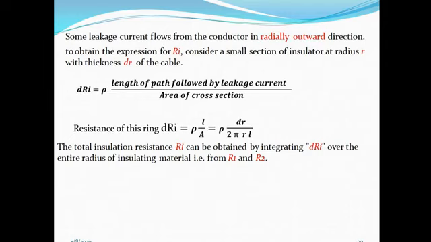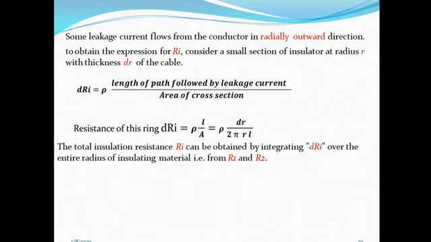meters, then its cross sectional area perpendicular to the flow of current is surface area, that is 2 pi r L. Hence the insulation resistance is equal to rho, the resistivity of insulator, times the length of path followed by leakage current upon area of cross section. So in this case, dRi is equal to rho into the length of the path followed by the leakage current, which is dr, divided by the area of cross section, that is the cross sectional area perpendicular to the flow of current, that is the surface area 2 pi r L.